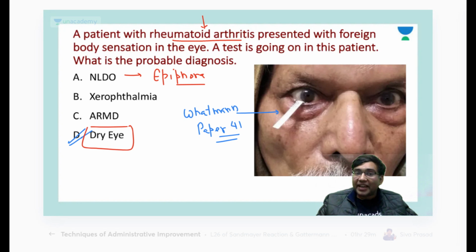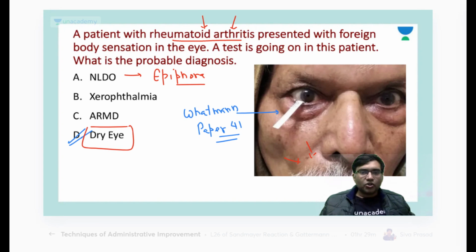Very clearly they are asking about rheumatoid arthritis, and this gentleman is more elderly. Vitamin A deficiency is not very common in this age group. So I won't go for xerophthalmia, but better I would go with dry eye in this patient.